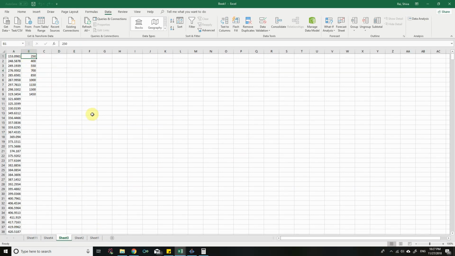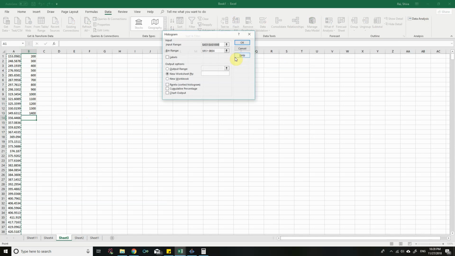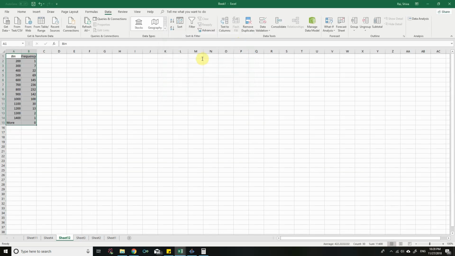Let us go for 200, 300, and so on. 200 up to 1400 is the number of bins. Go to data analysis, histogram, click on OK. A1 up to A1000, that's fine, and B1 up to B13. Click on OK. So we have all of these things.